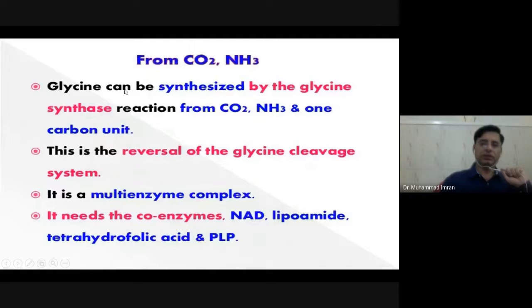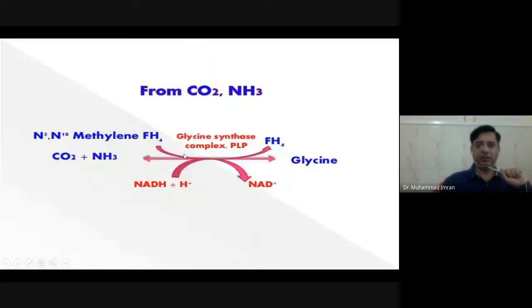Here you can see the formation of glycine from carbon dioxide and ammonia. Carbon dioxide and ammonia change into glycine with the help of the glycine synthase complex, which also requires pyridoxal phosphate. Here one molecule of NADH is also used. So N-methylene tetrahydrofolate is changed into tetrahydrofolate, and carbon dioxide and ammonia change into glycine.